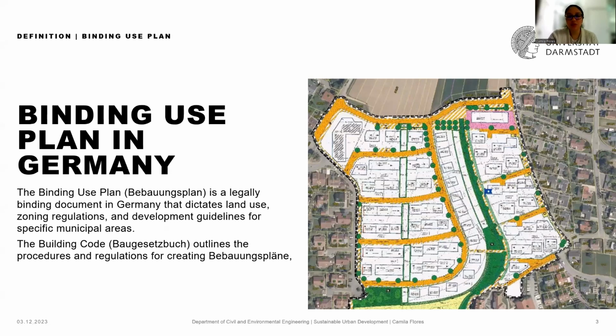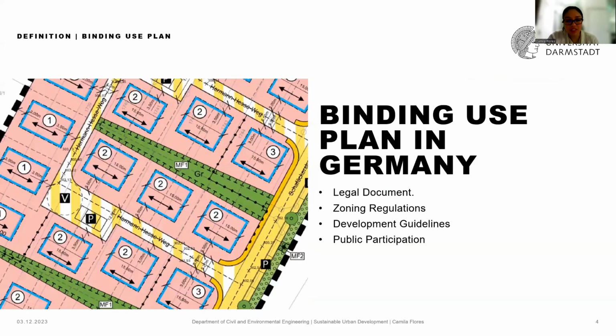So in Germany, the binding use plan, also known as the Bebauungsplan, is a crucial legal instrument within urban planning and zoning regulations. It outlines the permitted land use, development regulations, and architectural requirements for a specific area within a municipality. Here are its main characteristics.